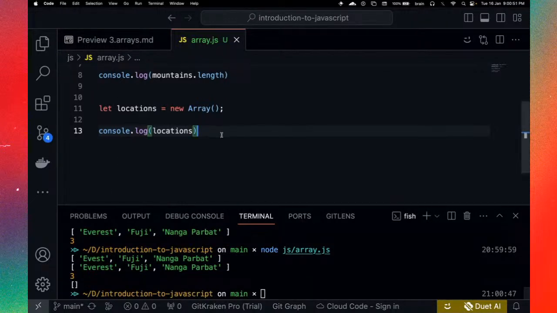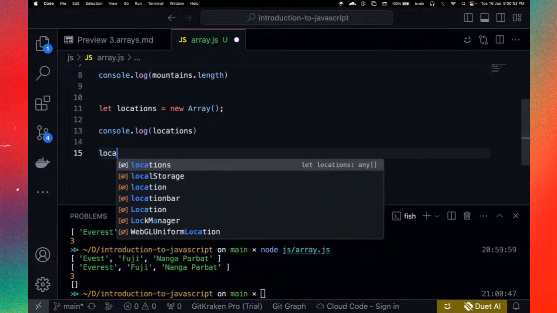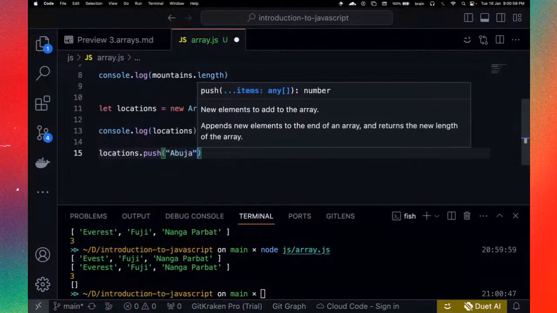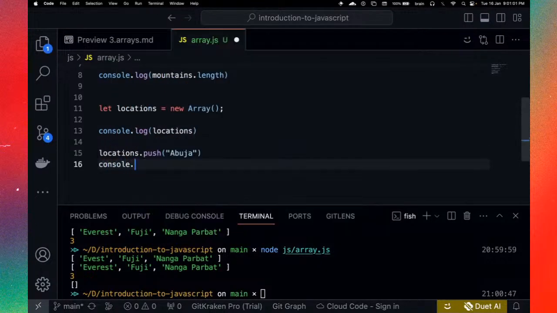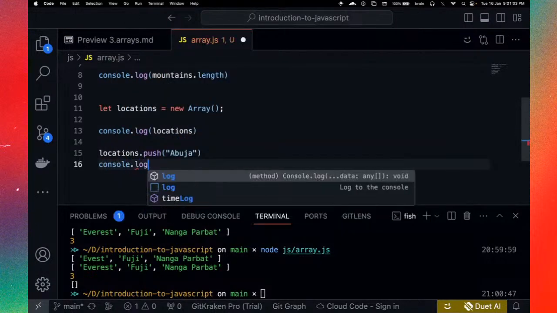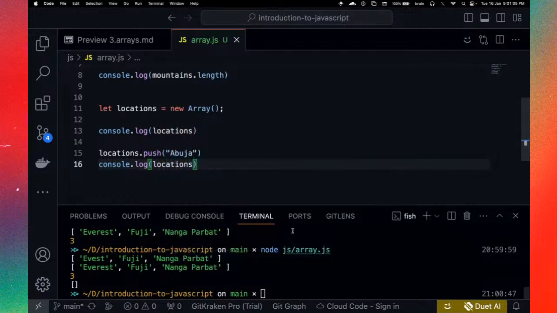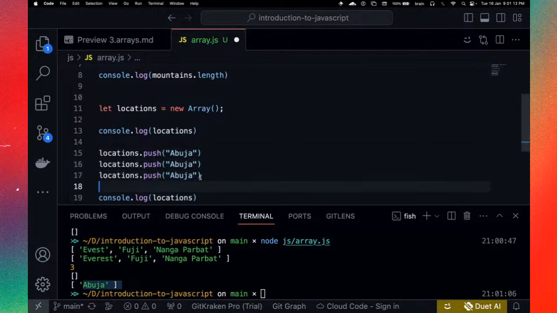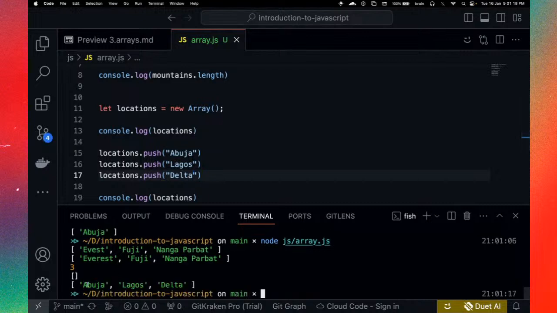You can start adding items now, so we can have locations.push. That is going to add an item to the array. So we can say Abuja, for example. And if we print this again, console.log locations, you're going to see that we now have Abuja as part of our array. And of course, you can add more items. So we can add Lagos, maybe we can add Delta. Now you see we have 3 locations in our array.